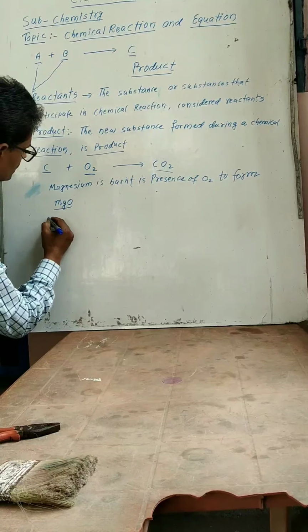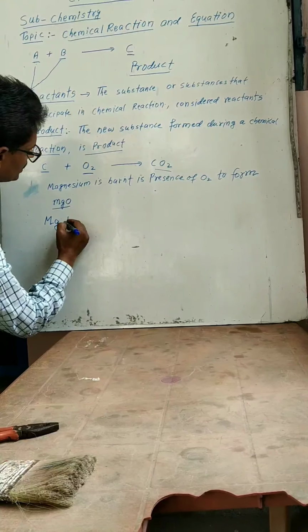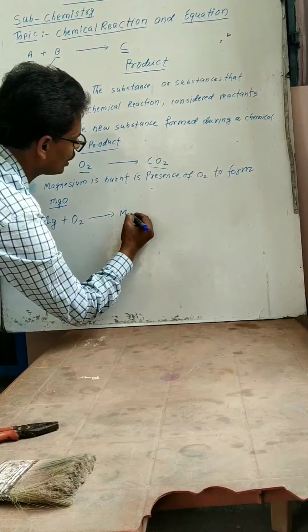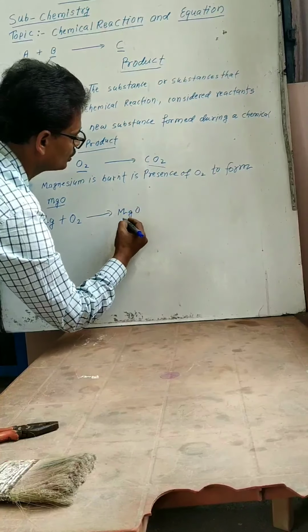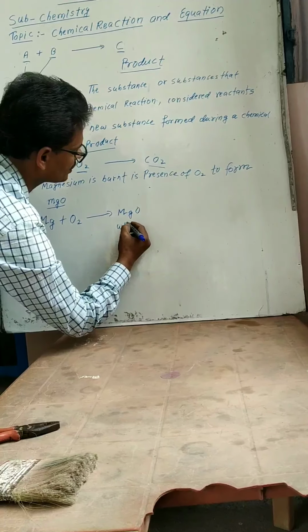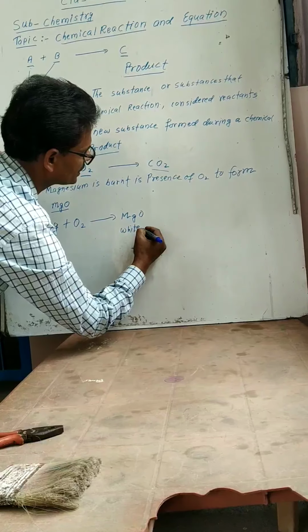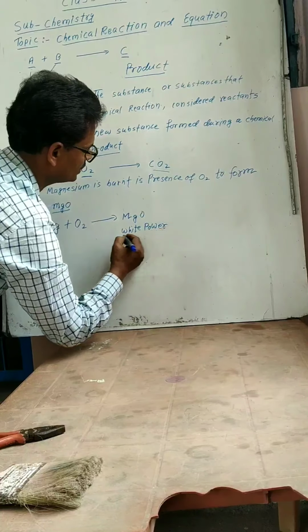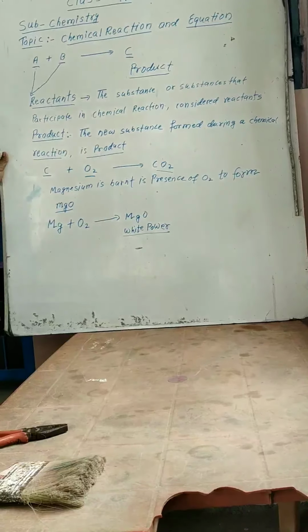It means Mg is burnt in air, and magnesium oxide, MgO, is a whitish powder. Its color is white. Therefore, white powder is formed, and this white powder is magnesium oxide.